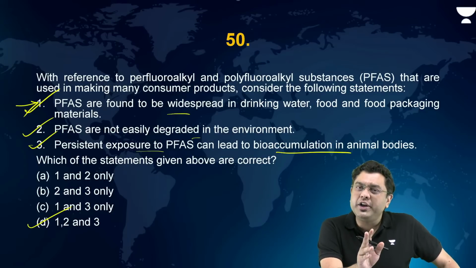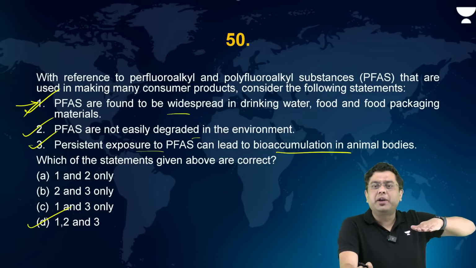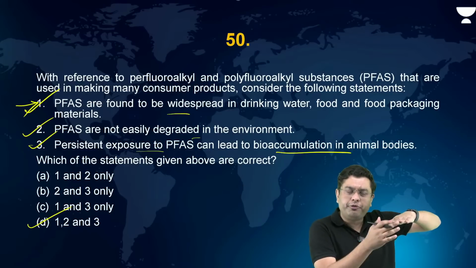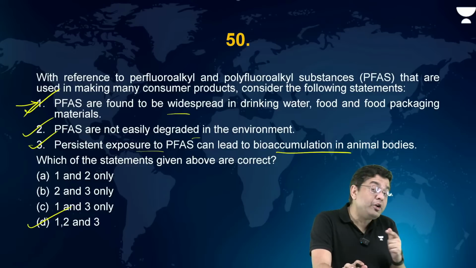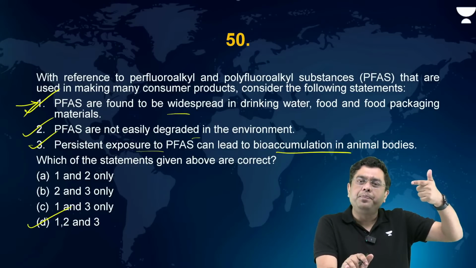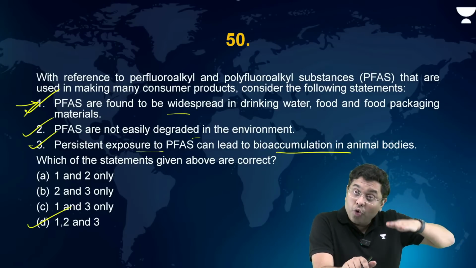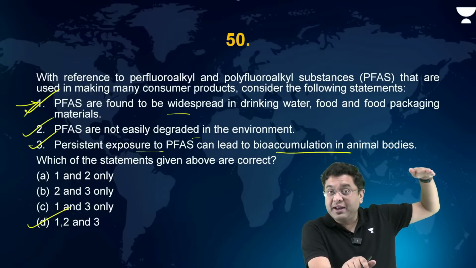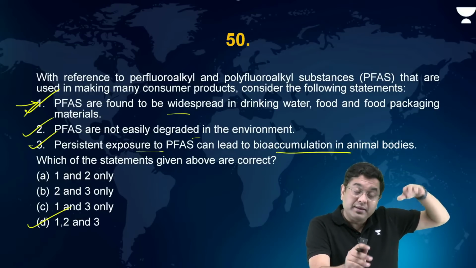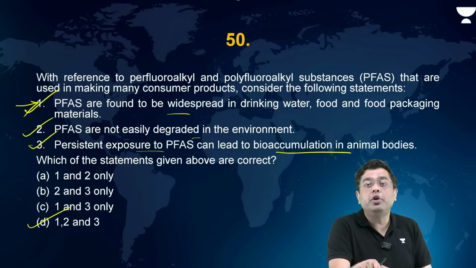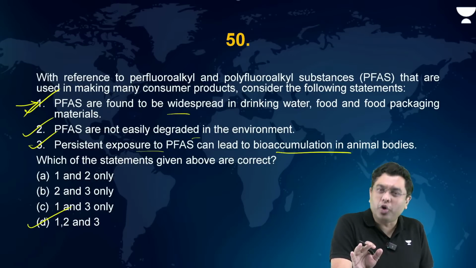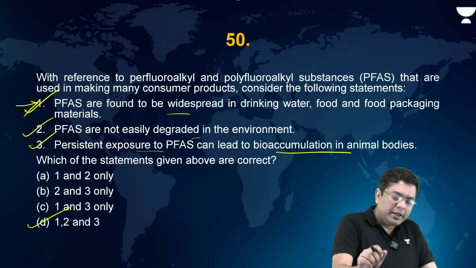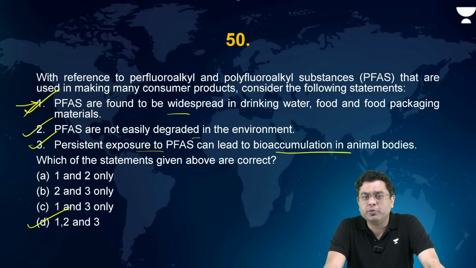Bioaccumulation is where, in the same organism, due to consumption of the same source of food, the level of contamination keeps on increasing. But biomagnification is where, over the subsequent trophic levels in the food chain, the amount of contamination keeps on increasing. That is mostly observed in persistent organic pollutants, right? So that is the case of bioaccumulation and biomagnification.